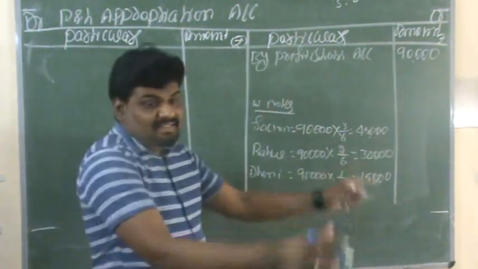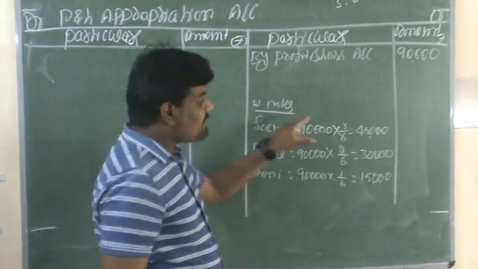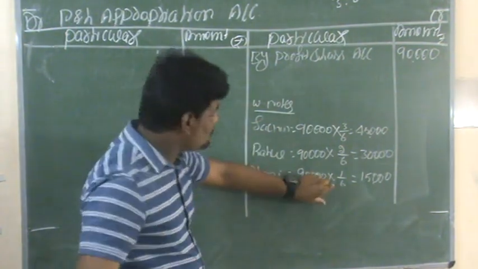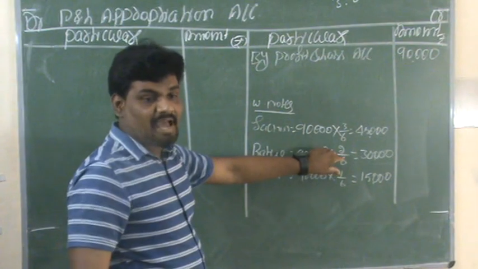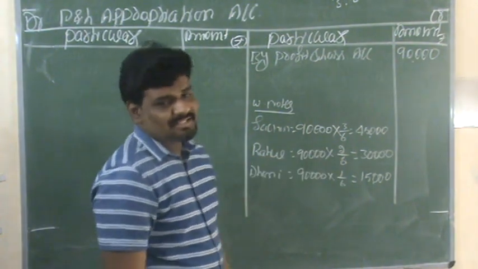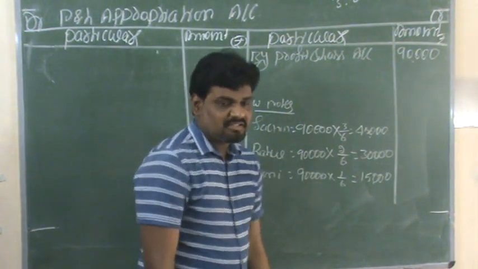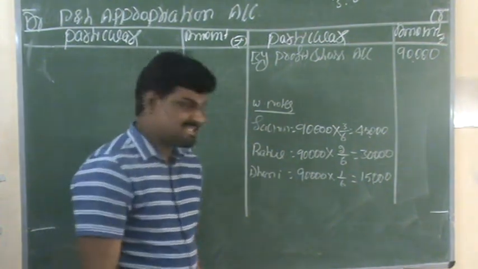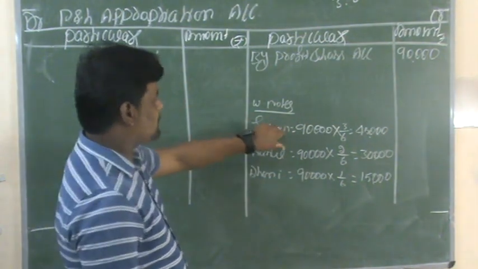But in this situation, the firm has given a guarantee to the new partner. The firm has given the guarantee, right? So in such circumstances, we need to calculate some more necessary things at the time of transferring profits.